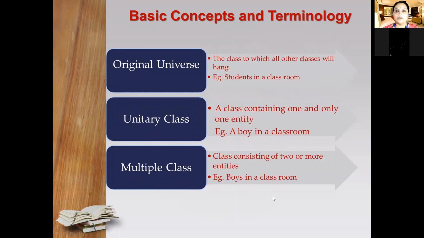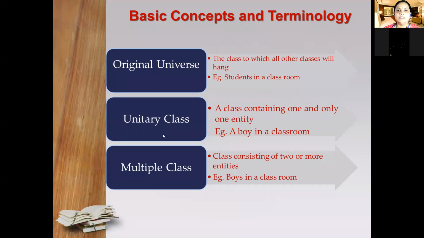concepts and the terminology, that is, what is meant by universe of original. It is the class to which all the other classes will hang, so based on this original universe we can create different classes, and that's why it is called an original universe. We have taken the example also, like students in the classroom. If you want to classify the students in the classroom, then all the students will be the original universe from which we can create different classes.